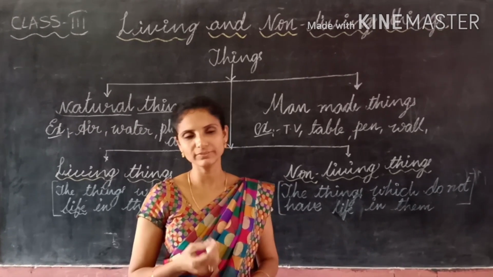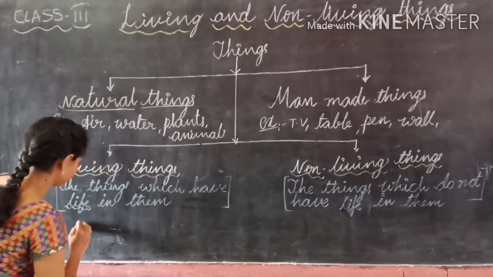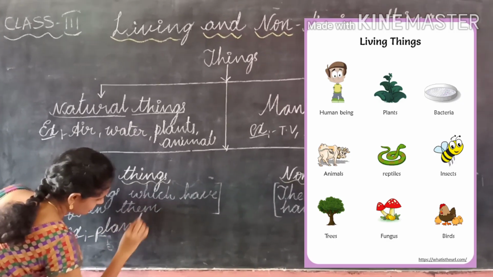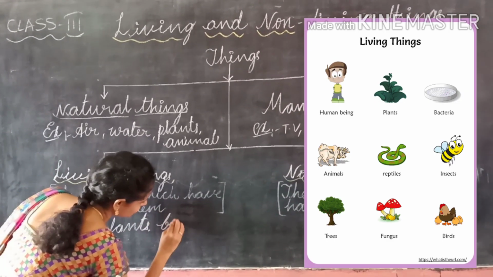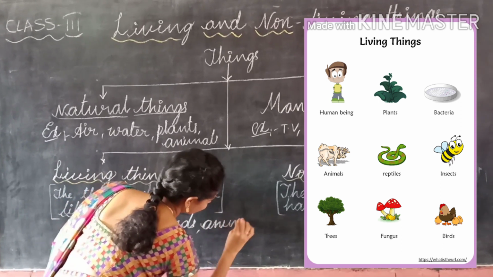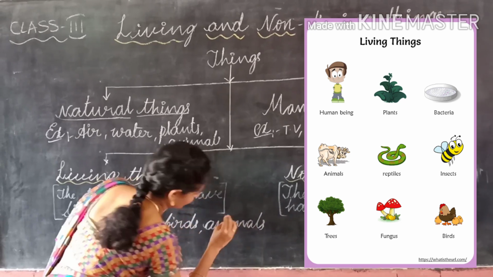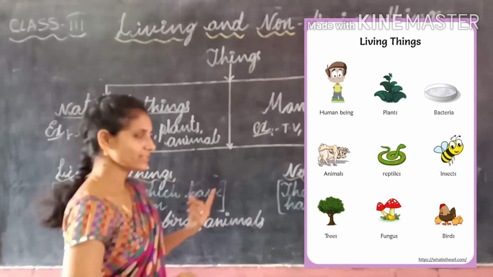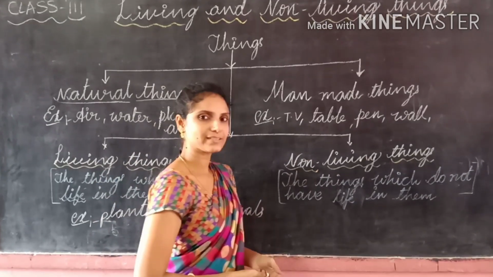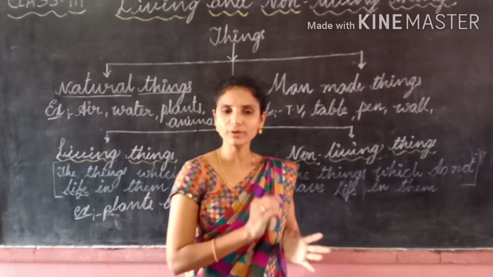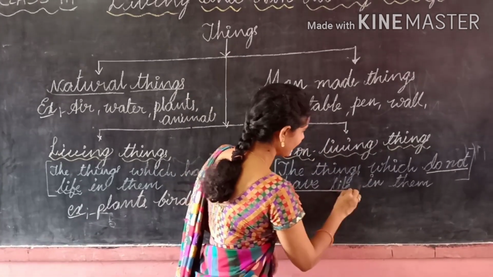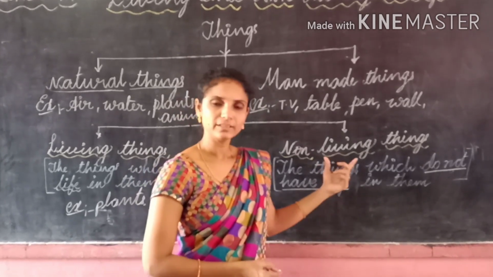What are the examples of living things? Plants, birds and animals. So these things are called living things. They have life. And what are non-living things? The things which don't have life are called non-living things.